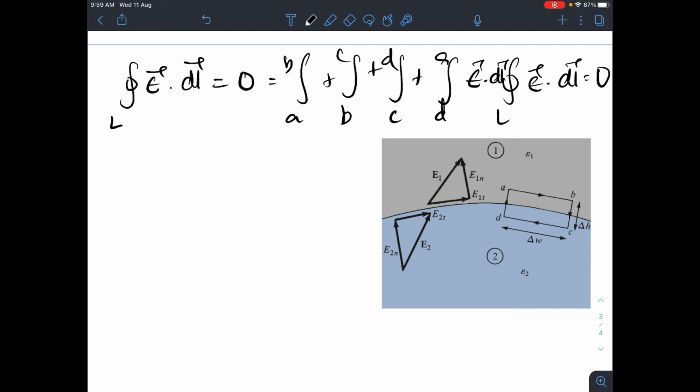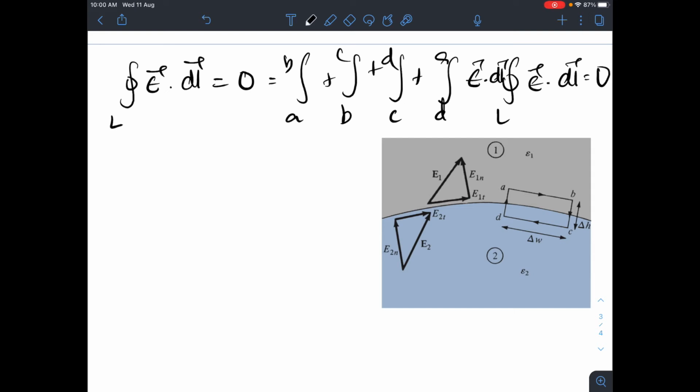Now AB and CD, if you are assuming that it is a very small thing, then these sides AB and CD are tangential to the interface. Okay, AB and CD are tangential to the interface, and AD and BC, these are what? Normal to the interface. So that understanding you have. So with that, we will write here.